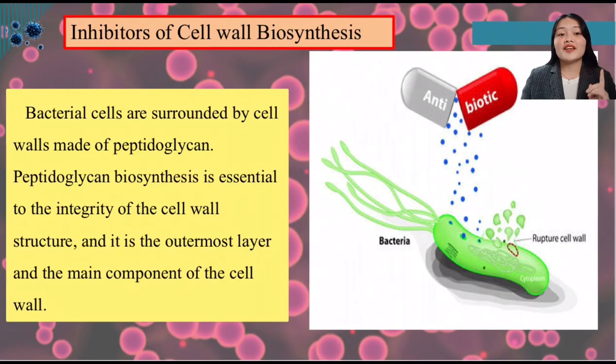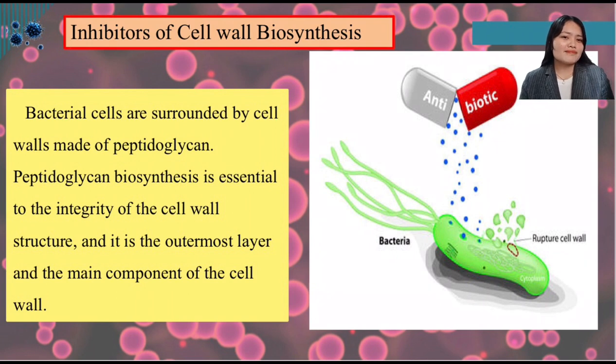So let's start with inhibitors of cell wall biosynthesis. Bacterial cells are surrounded by cell walls made of peptidoglycan. By the way, what is peptidoglycan? It is essential to the integrity of the cell wall structure, and it is the outermost layer and the main component of the cell wall. Peptidoglycan is a rigid envelope surrounding the cytoplasmic membrane of most bacterial species.